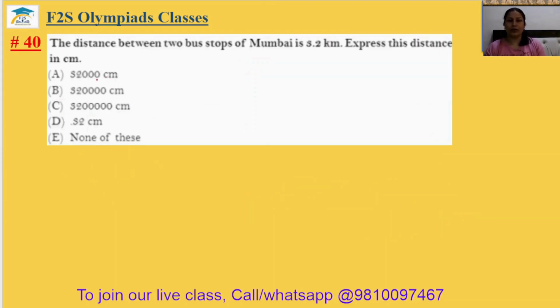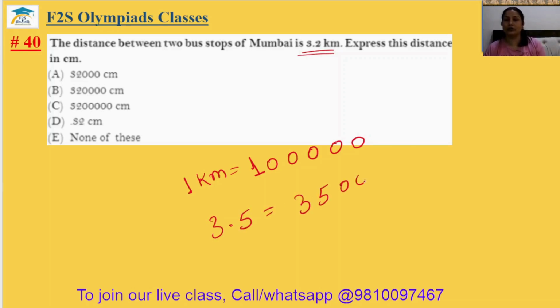Question number 40. The distance between two bus stop is 3.2 kilometer. Express this distance in centimeter. So 1 kilometer equal to how many centimeter? 1 kilometer equal to 1 lakh centimeter. So 3.2 kilometer equal to 3,20,000 centimeter.